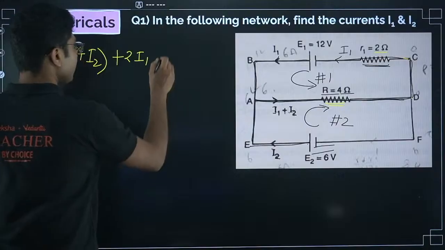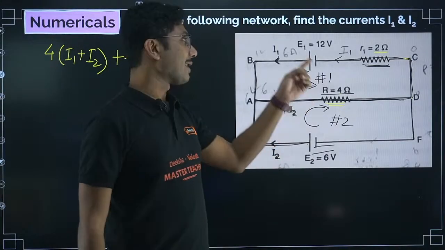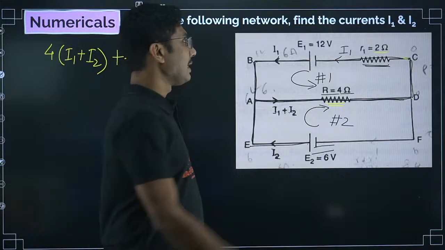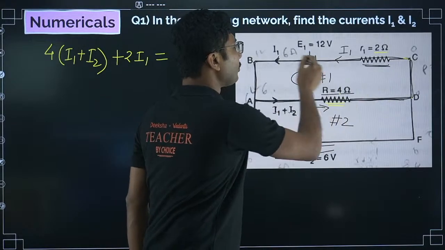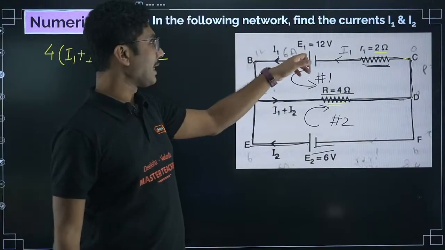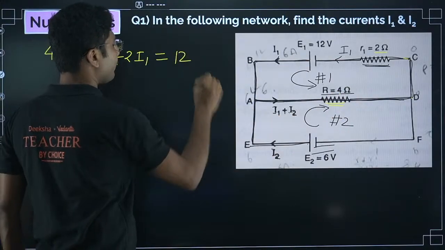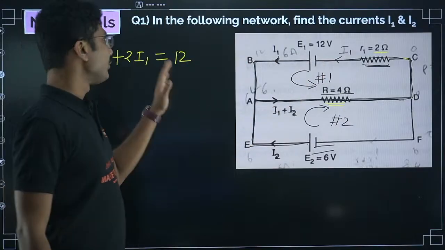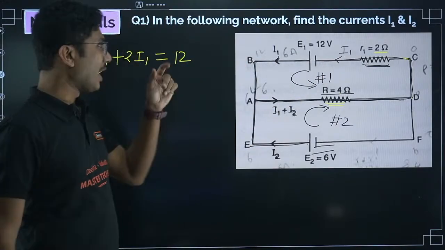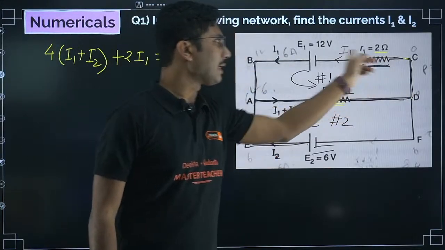Now, are we going in the direction where the battery is trying to send the current? Yes, the battery is also trying to send the current from positive to negative, so we are going in the same direction. That means it will be positive 12 volt. The battery connected here is 12 volt, so it will be plus 12 volt, because we are going in the same direction as the battery's current.